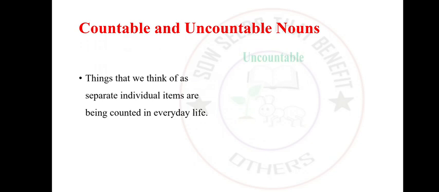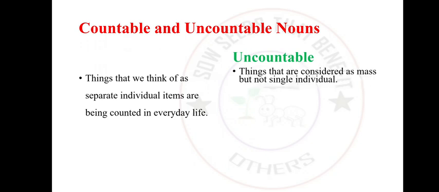So when you talk about the uncountable nouns too, you could see that these are things that are considered as a mass, but not single individual items. Look at sugar. Those things that we call non-count nouns or uncountable nouns. In fact, it's never convenient to count them. And even something like water. How are you going to count water? You understand? We cannot count water. So liquids are non-count nouns.